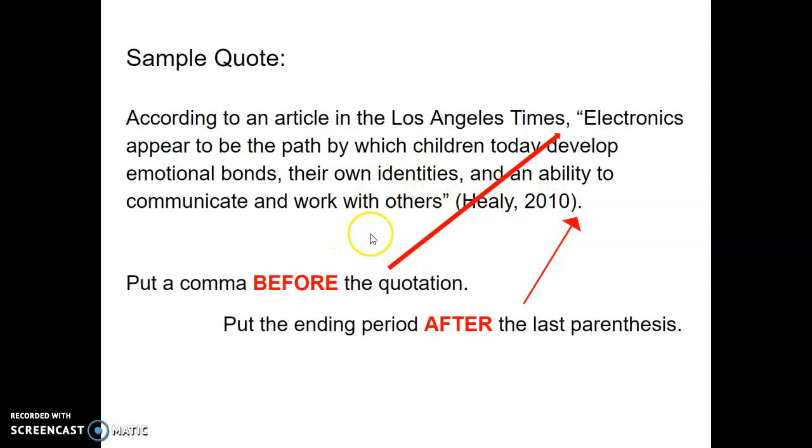Here's some more information about this quotation. So, after your signal phrase, where you have according to and you name the source, you're going to put a comma before the quotation starts.